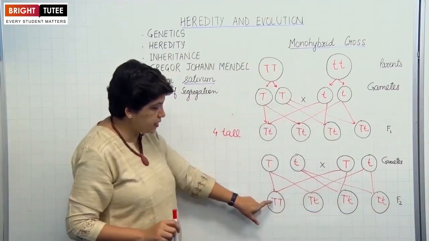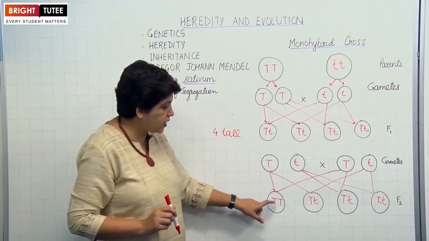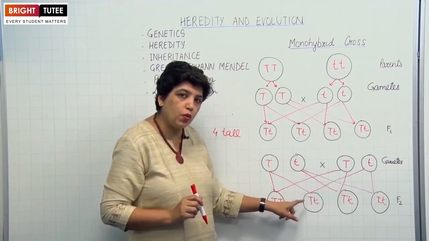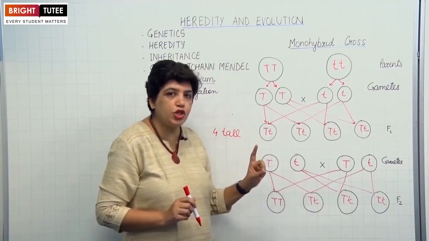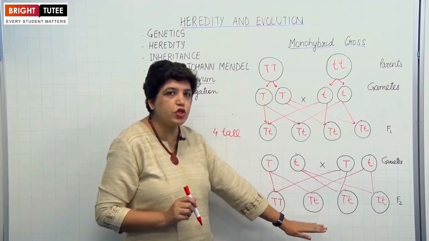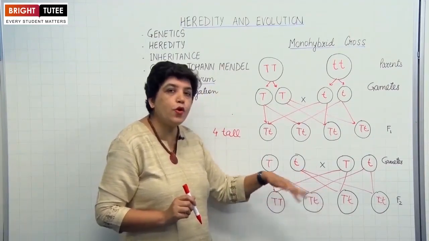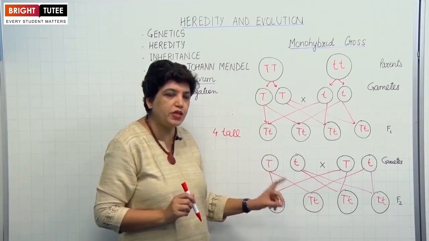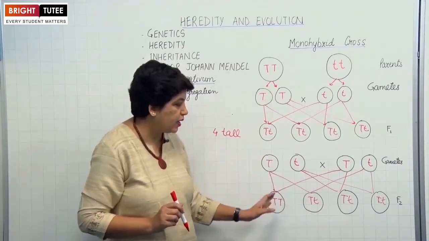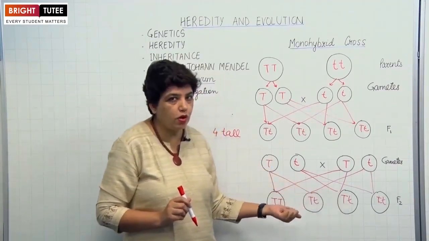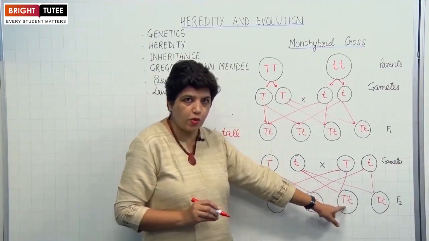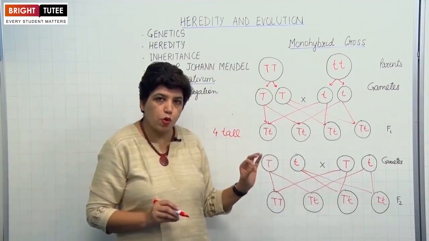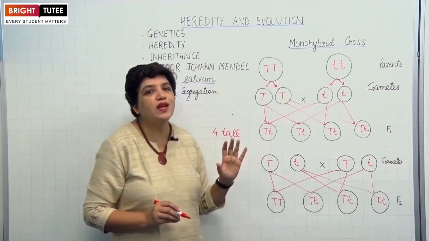Right? So in this case, this will be a tall plant. Why? Because it has both the genes of tallness. This plant will also be tall. Why? Because it has one dominant gene of tallness, one recessive gene of dwarfness. So the recessive will not be able to express itself, but the dominant, because of its presence, makes this plant tall. Next, this plant again will be tall because of the presence of one dominant gene. But in this case, notice, both the genes are dwarf, that is small t. So this plant will be dwarf.